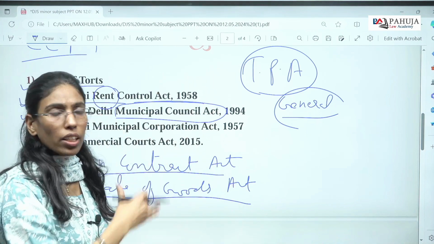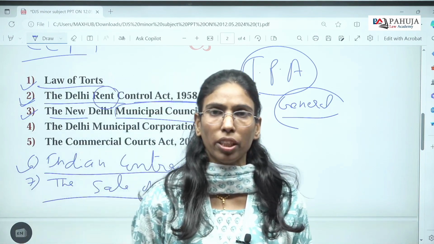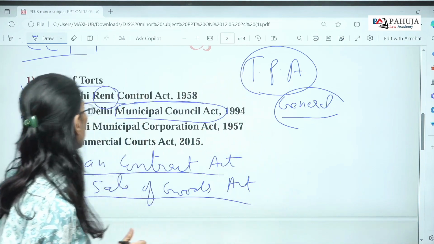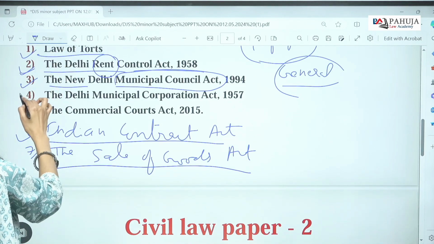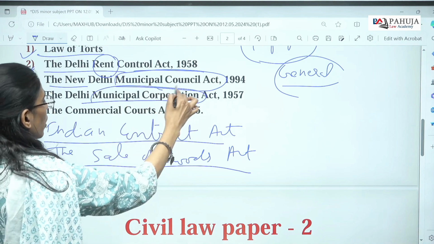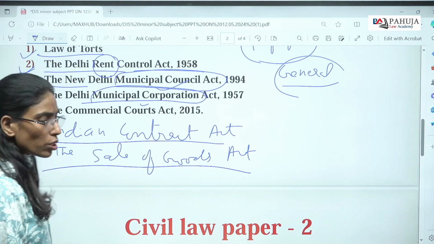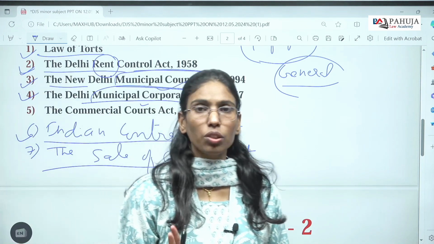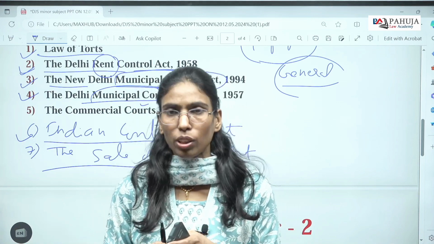By taking this law, we are going to understand how the members, the chairmen and others are elected. Another law is the Delhi Municipal Corporation Act. One is the Municipal Council Act, the other is the Municipal Corporation Act. Many students have some doubt about these two laws. Sometimes they feel, is this the same law, or do they have different provisions?